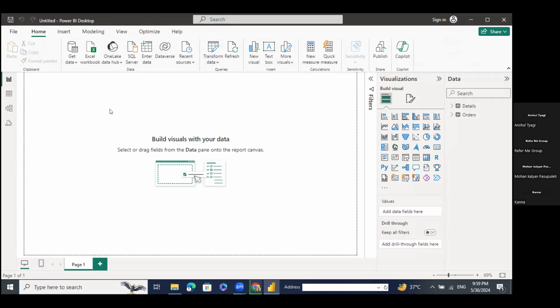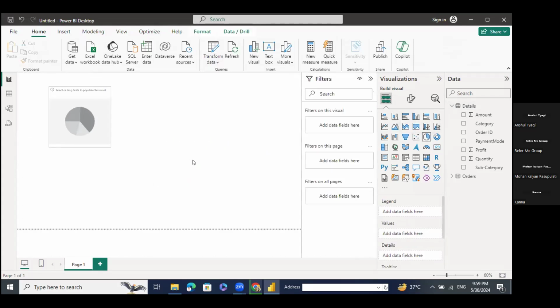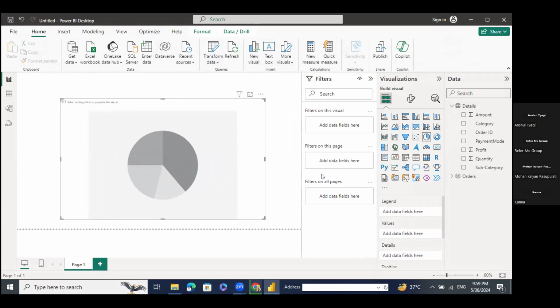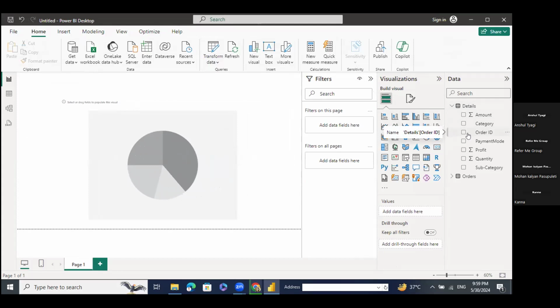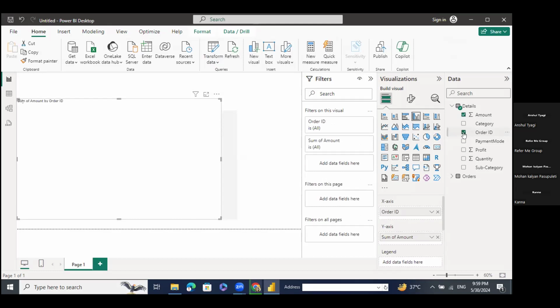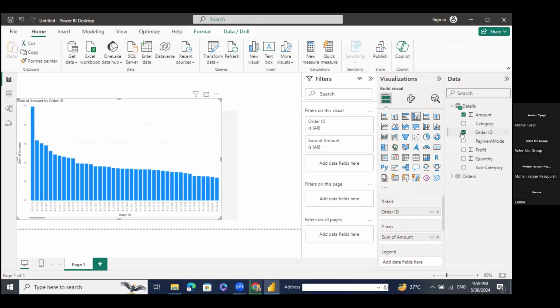Now, again, I will explain it to you by building one visual, like how we can build visuals. I will add one visual over here, and the visual is a pie chart. Okay, so I'll click on the pie chart option, and we will build the relationship between amount and order ID, like sum of amount by order ID.